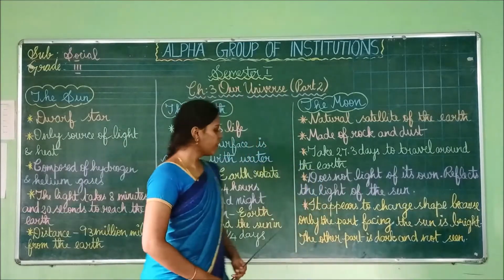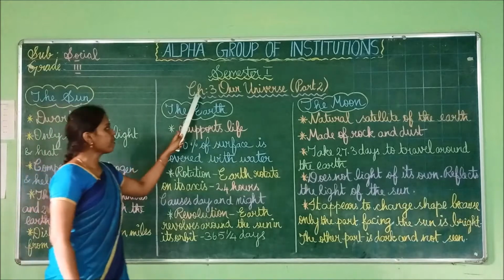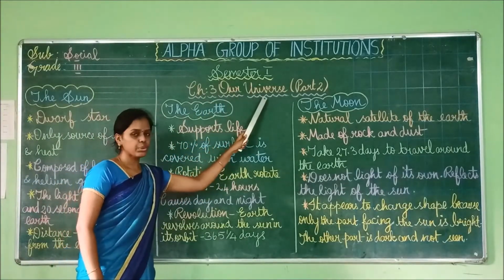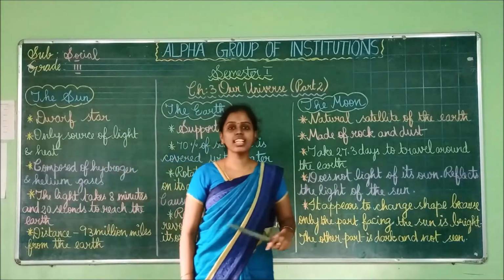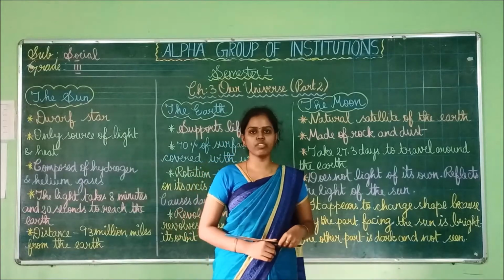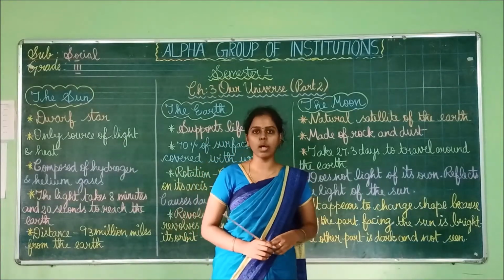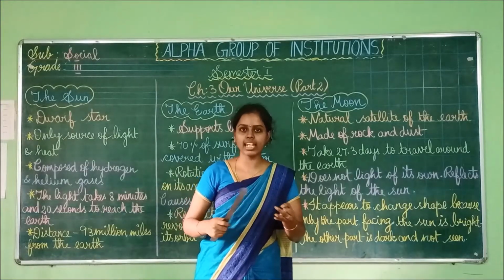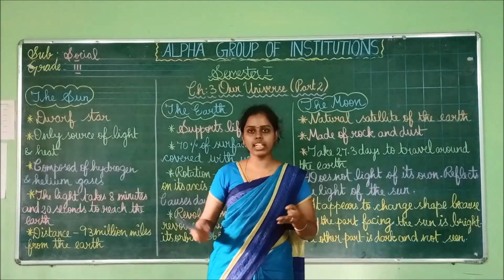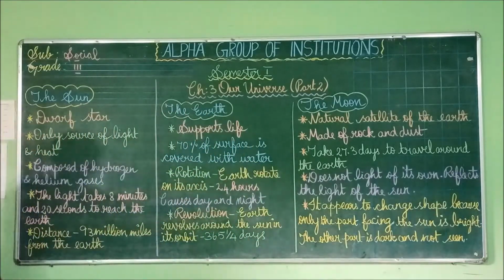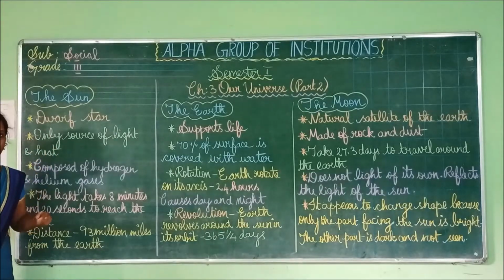In today's class, we are going to see chapter 3, our universe. This is the second part of this lesson. We have seen the first part of this lesson, where we saw about the galaxy, then the Milky Way galaxy, and many other topics also. So this is the second part, and the first topic in this part is the sun. We are going to see about the sun.